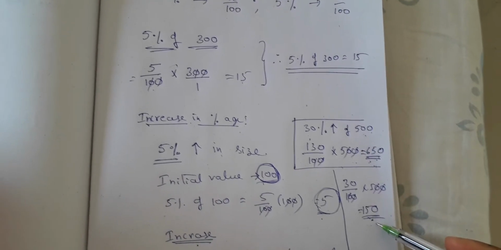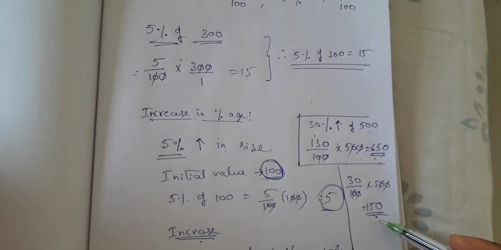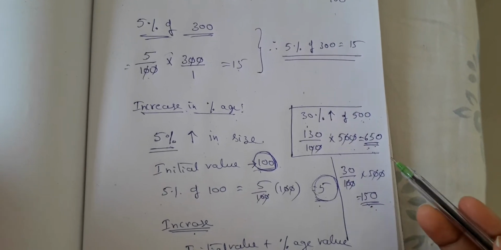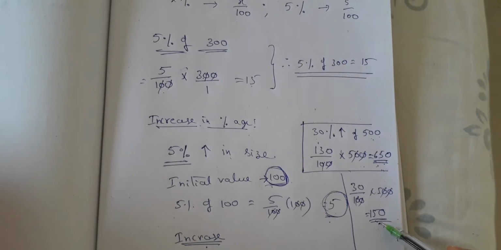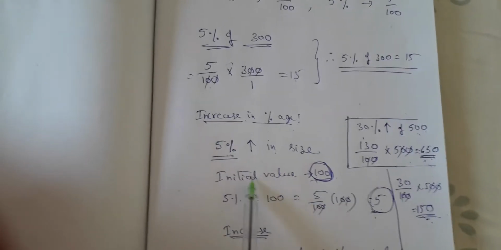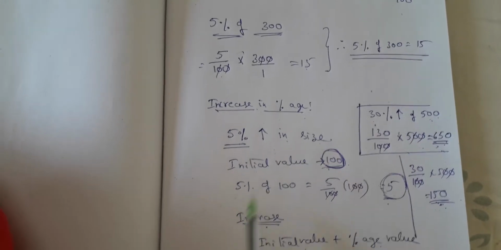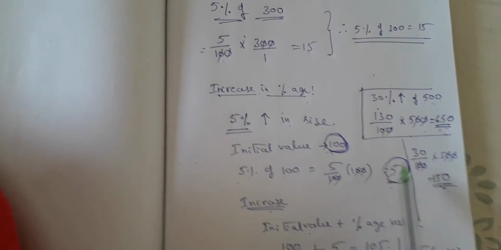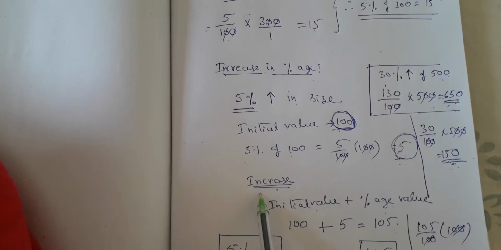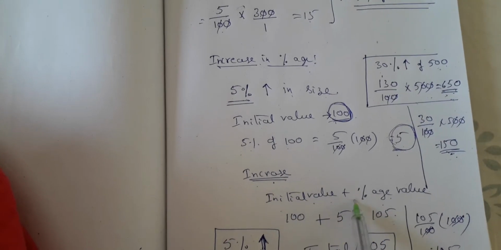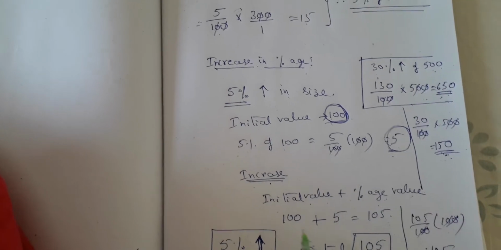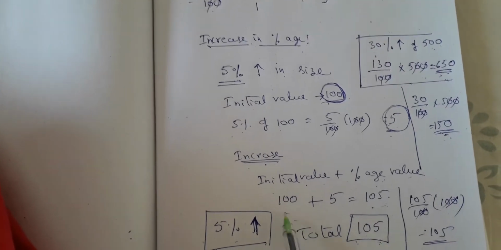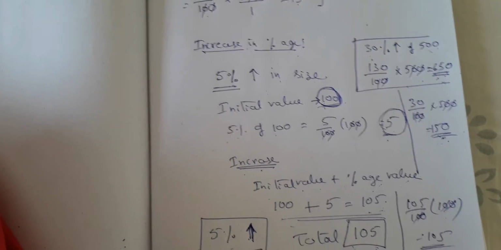So you should know the difference in what you have to use. When you are using shortcuts, it is better you think before you start applying them. Okay children, so what is the traditional method? You have a 5% increase in size. First find out 5% of 100. So what is that? 5. Then the final value is the initial value plus the change in percentage. This is the most traditional method.